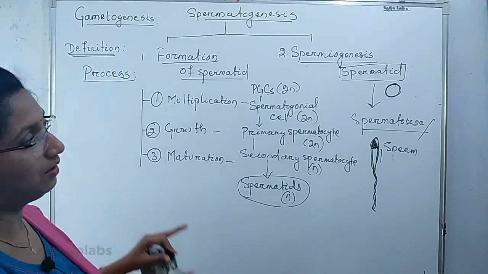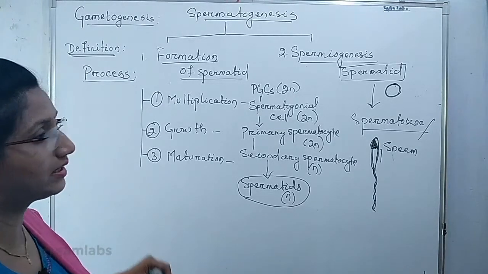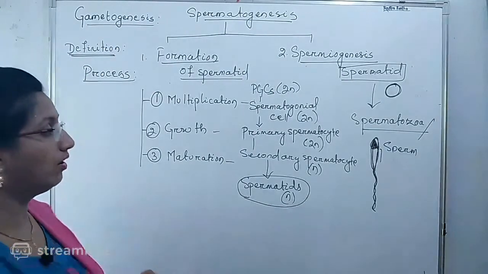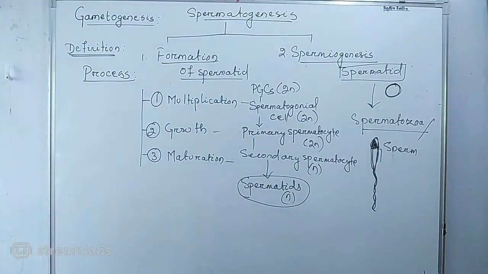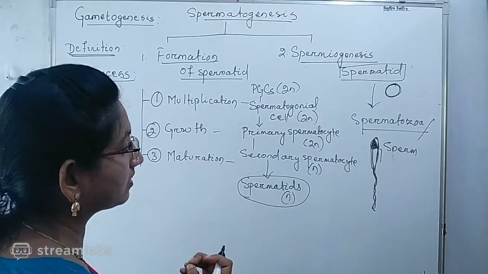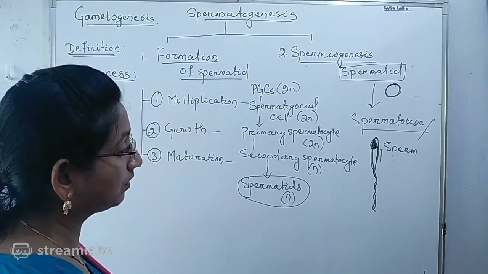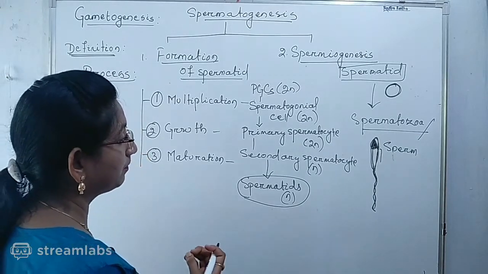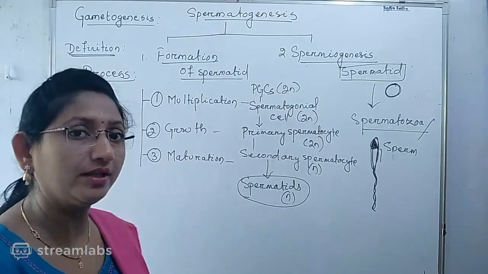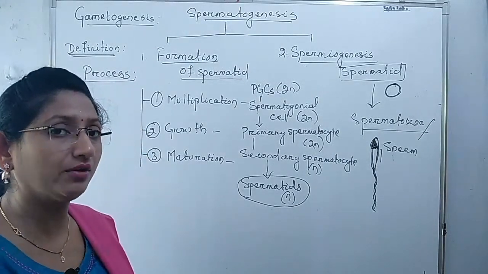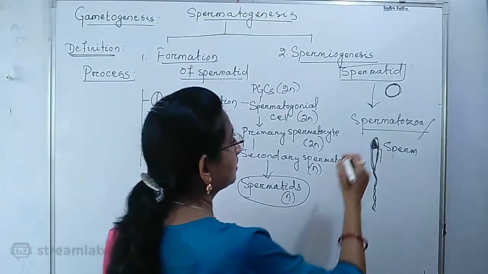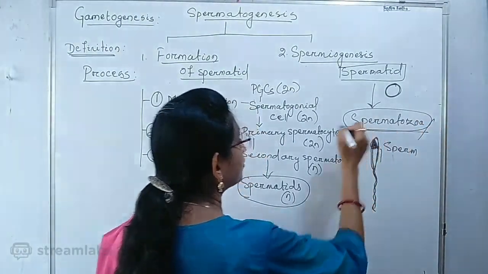All this process of spermatogenesis takes place inside the testis, in the seminiferous tubules. The sperm is released after completion of physiological maturation inside the epididymis. We have already discussed this in the male reproductive system. So from the spermatids, the spermatozoa are produced.